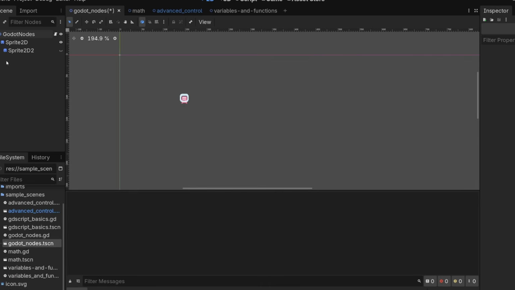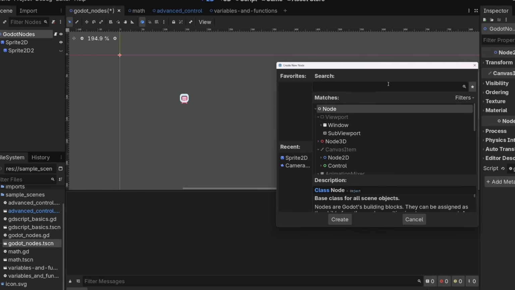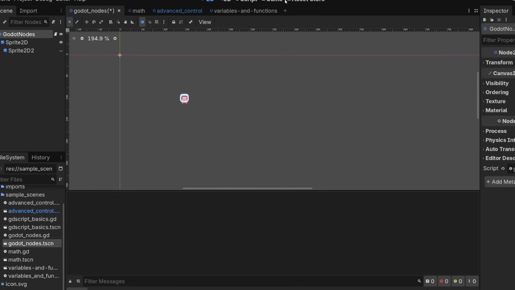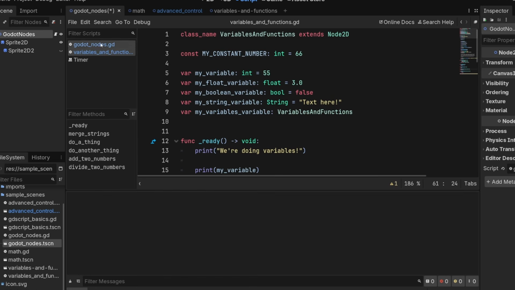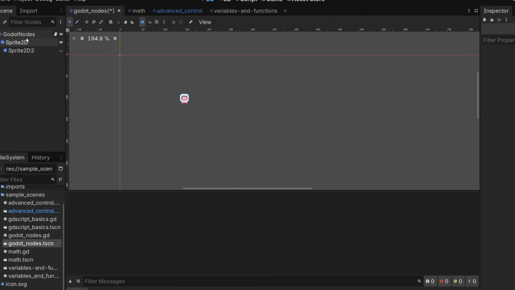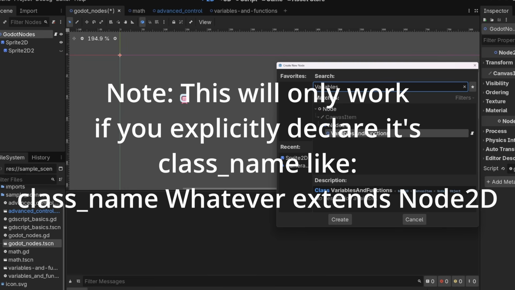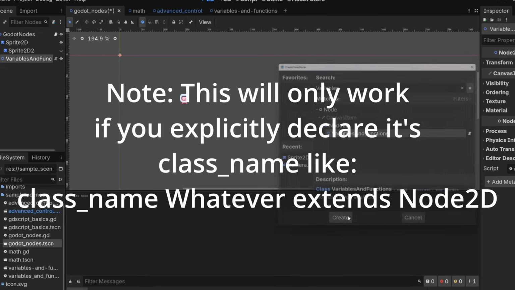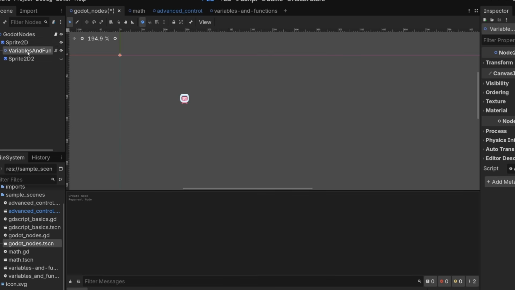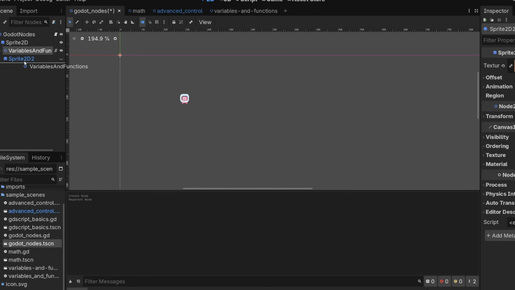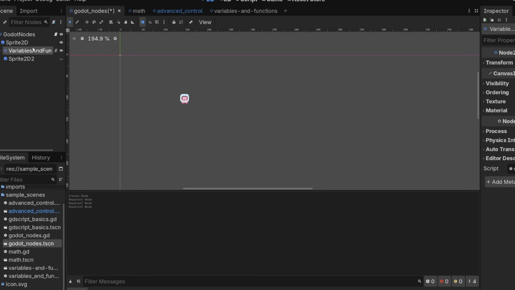And whenever we make a class that extends a node class, like Node2D, like we've done with a bunch of things, with variables and functions here, we are then able to access it as a node. We can make new variables and functions from our last script and add it to this scene. And it will run its functions, its process, and it's ready. And we can use it like we would variables and functions and treat it as a node. We can put it as a child of something else, etc.